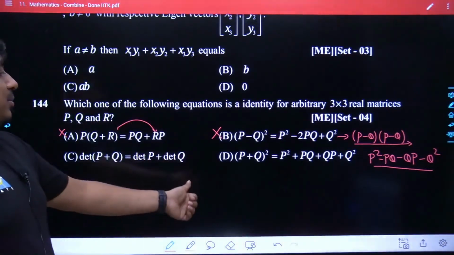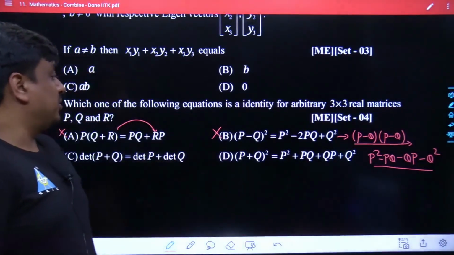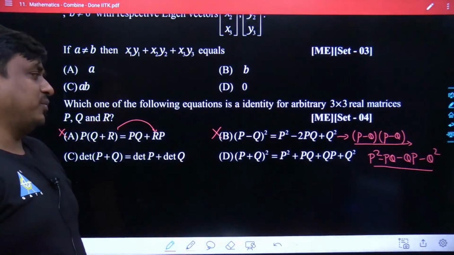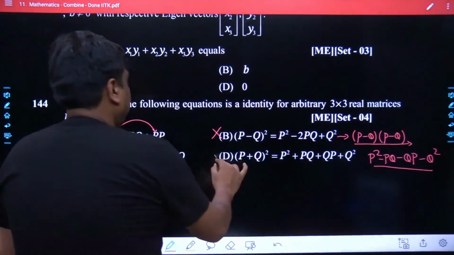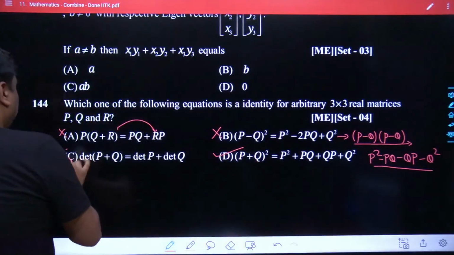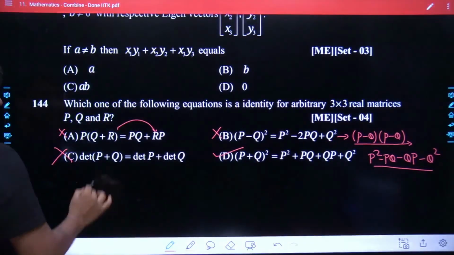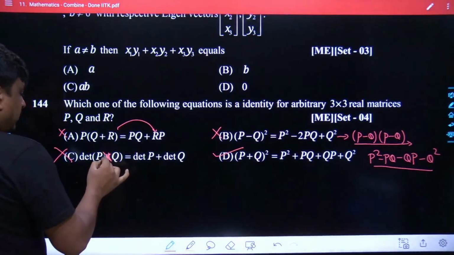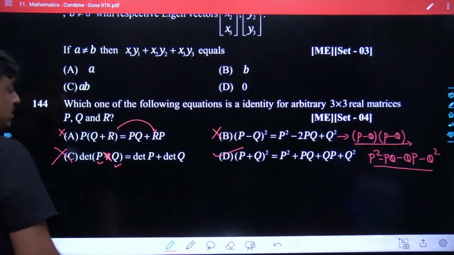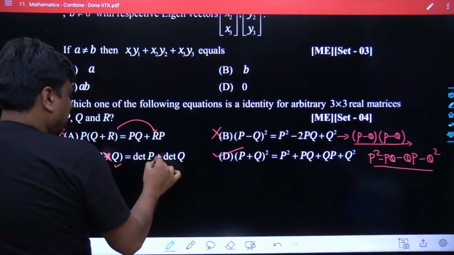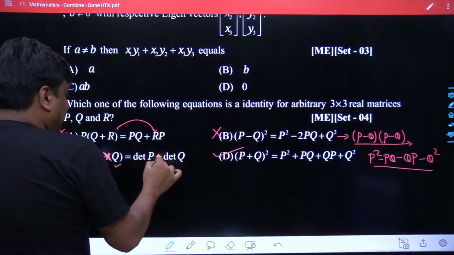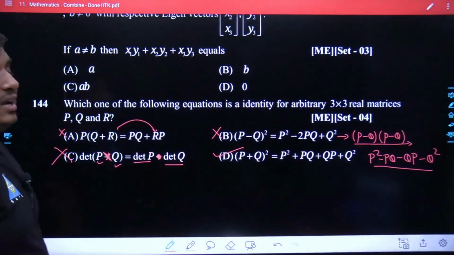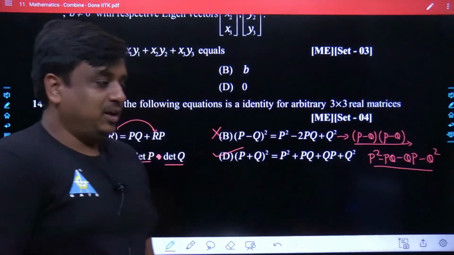Now similarly, if we talk about D, (P plus Q) raised to the power of 2 equals P square plus PQ plus QP plus Q square, which is the right answer. C is again going to be a wrong option. My dear friend, if the multiplication were there, where P as well as Q are square matrices, then the determinant of the product of P and Q would equal the product of the determinants of the individual matrices.